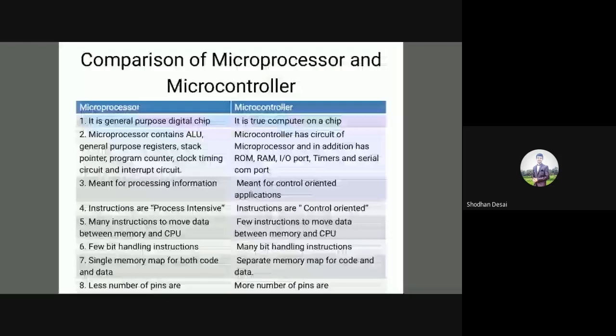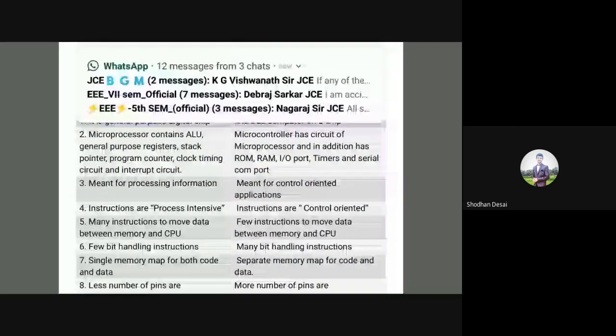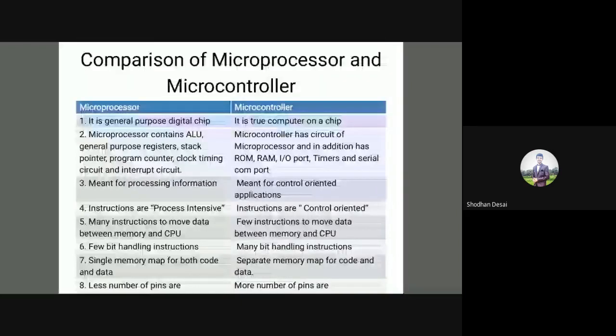Stack memory is a last in first out memory. It is called LIFO memory, last in first out memory. So for example, if we place books on a table, when we are placing the books, we place one above the other. Yes or no? But while removing, how do we remove the books? The topmost book will be removed first, then the next, which is below that, and so on. Correct. So that is how the stack performs the operation. That is what is called a stack memory. So to keep track of the stack memory, to store information in it, or to read or write information in it, we require the stack pointer.